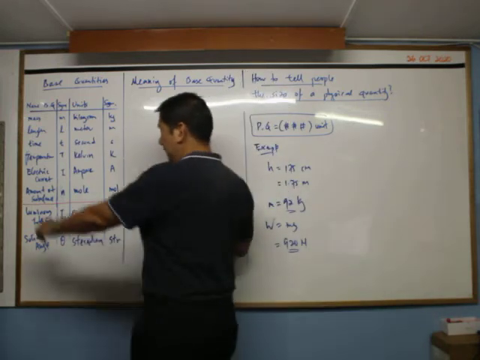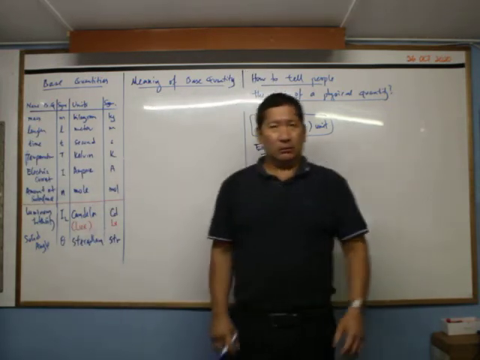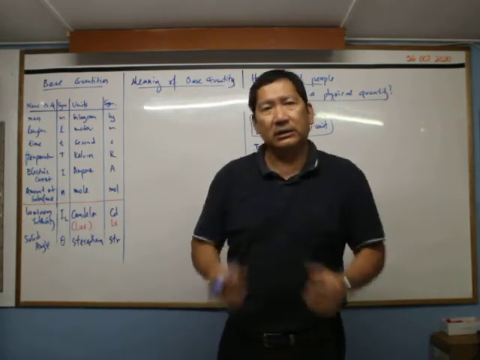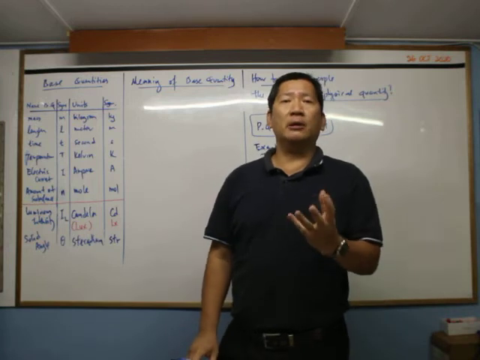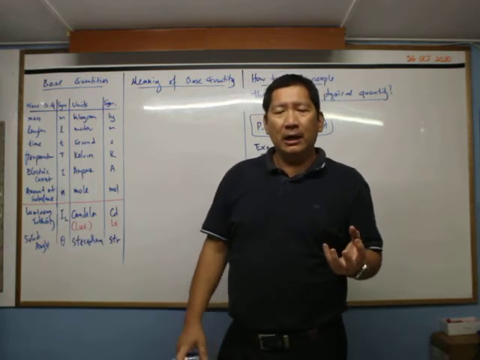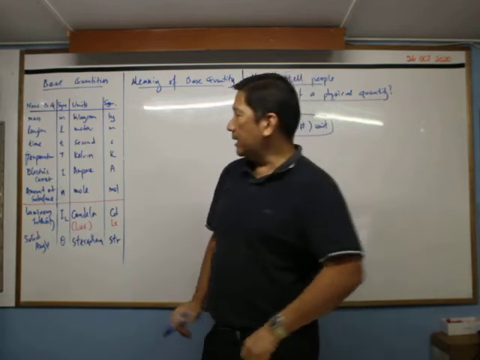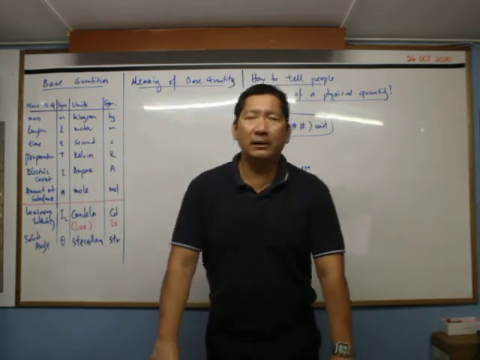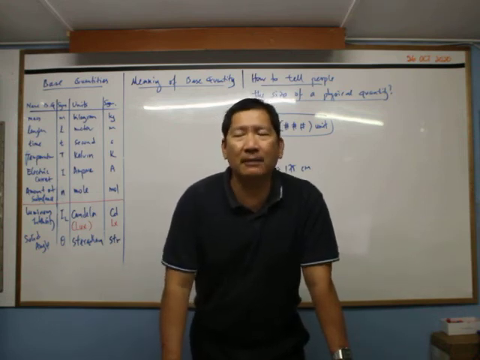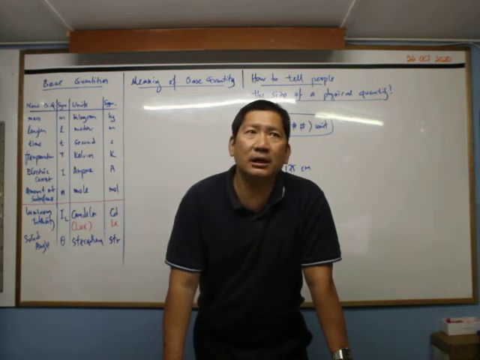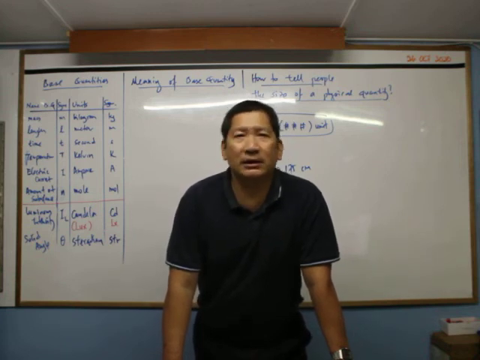Okay, for example, mass. What is mass? Mass is the amount of matter in a certain object, the total amount of matter. There's nothing that can actually combine to form mass other than the actual matter itself. And then time is something that is so pure that you cannot talk about time in terms of something else. Time is time. You tell people time passes, and they won't say that time is made up of this and that and so on.